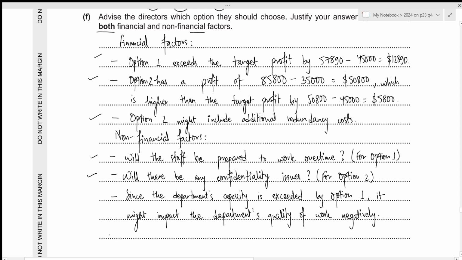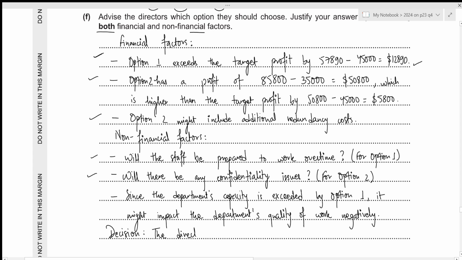Okay, now based on these factors, we need to make a final decision. So I would suggest the directors to go with option 1 because they have exceeded the target profit by a higher amount.